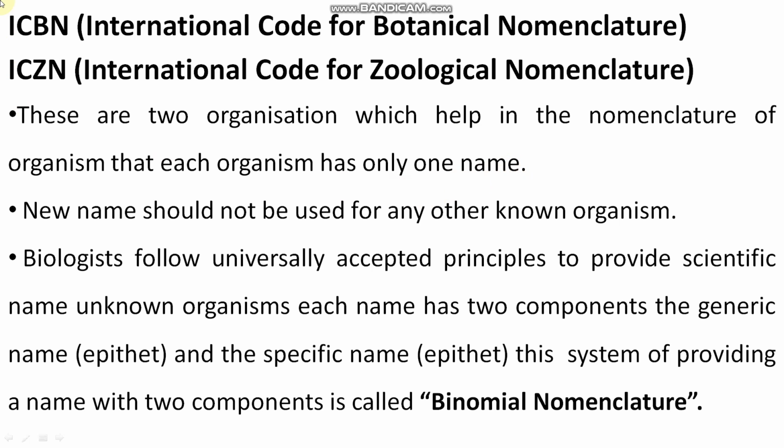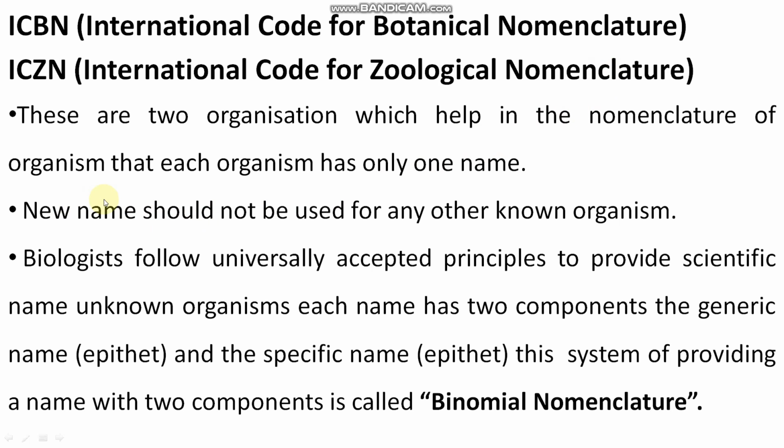You can say ICBN has the information of all plants present on earth, all plants' scientific names. Clear? And ICZN has all animals' scientific names, that is International Code for Zoological Nomenclature, right?